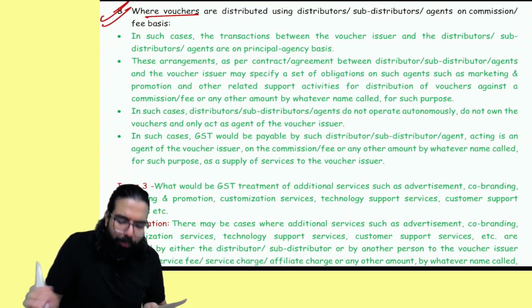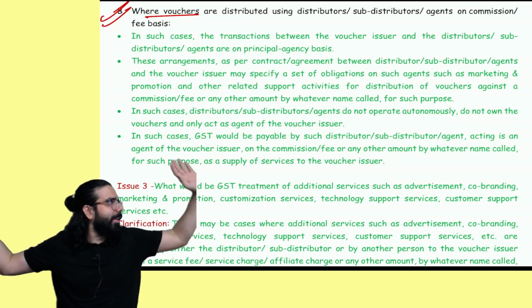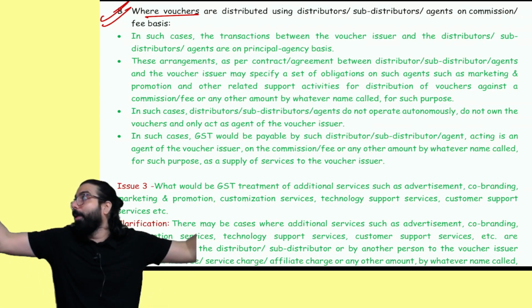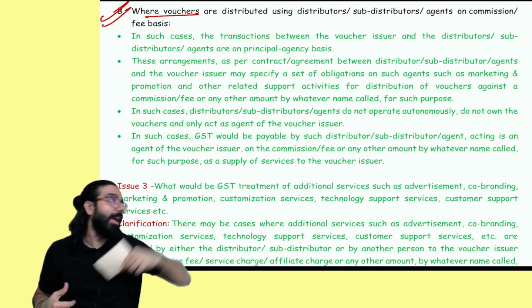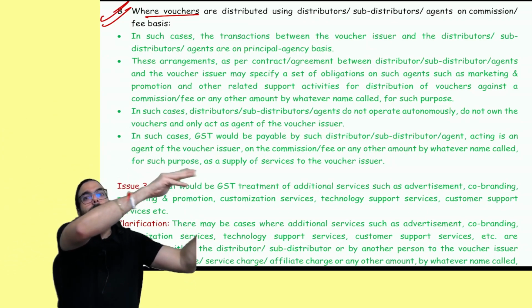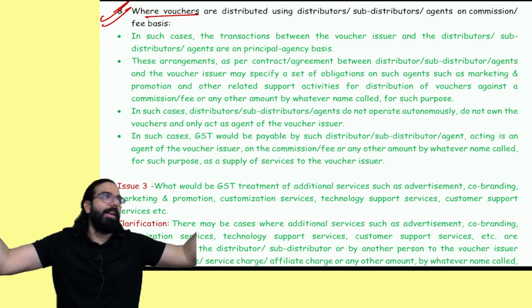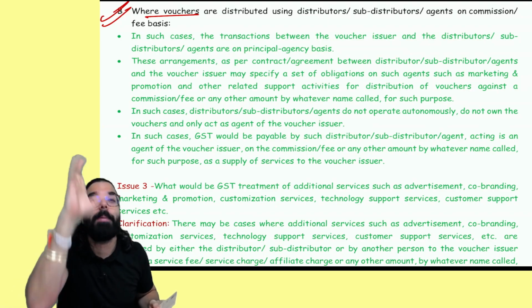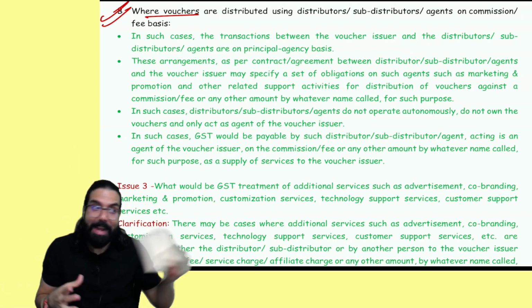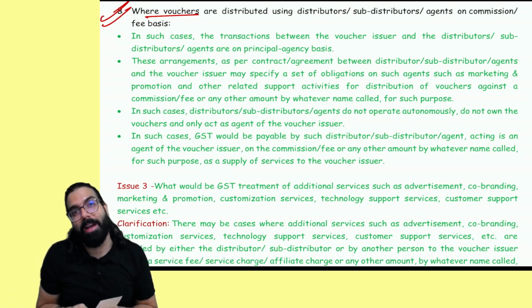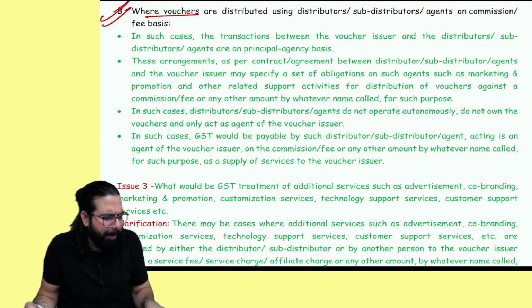Sir, for example, now here Sodexo company is there and here the buyer is a company. I am a middleman in between. I am an agent in between. I don't buy it on my account and then sell it. No. Sodexo company directly sells it to the company. The vouchers are sold directly to him. I am a commission agent in between. I make 1% or 2% commission. I don't buy and sell. Here I am making commission. In that scenario, will GST come on the commission? So they have told, yes, on commission, GST will come.